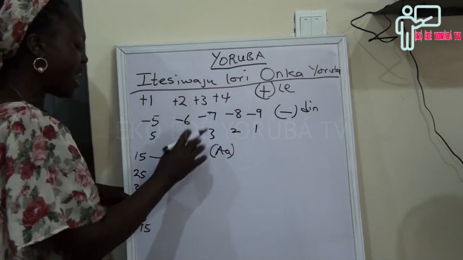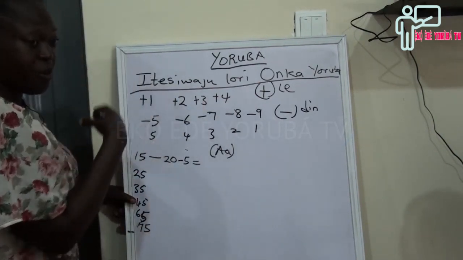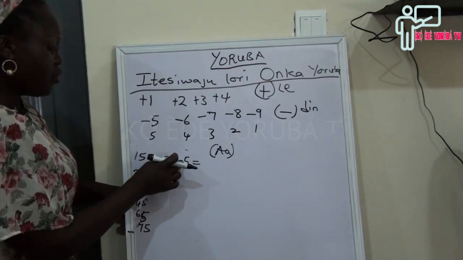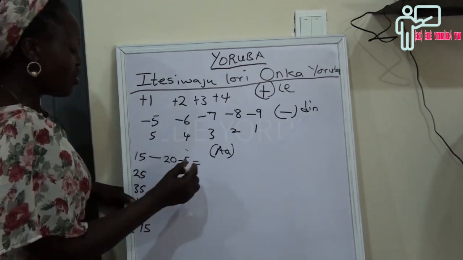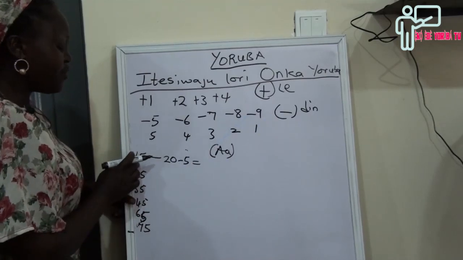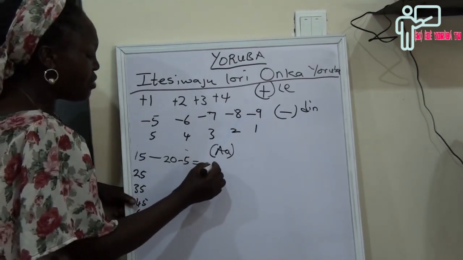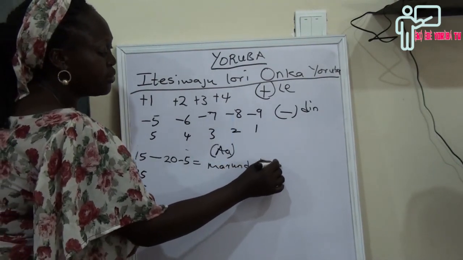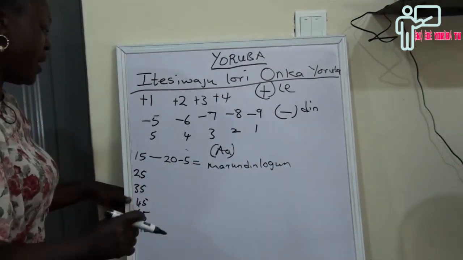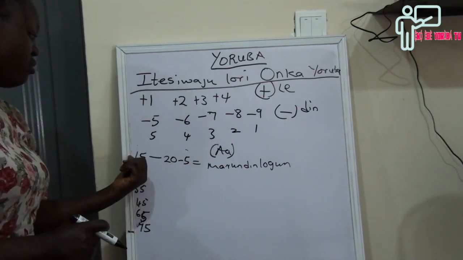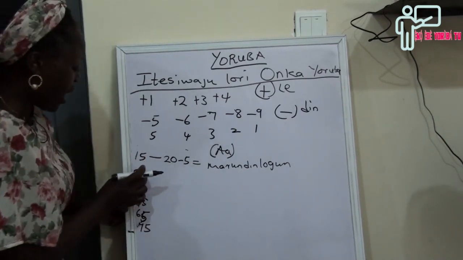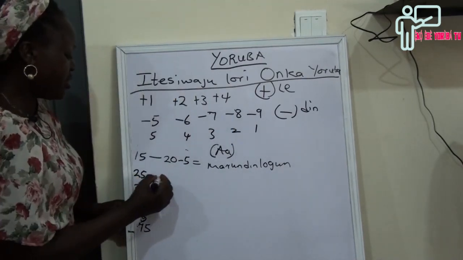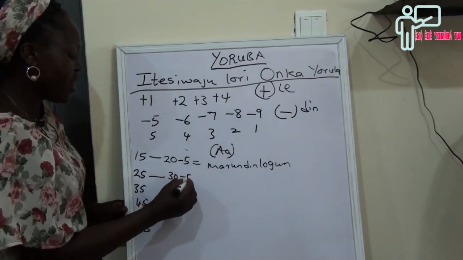I told you that we are counting from the back to the front in Yoruba. You remove 5 from 20, it will give us 15. That 15 we call márùndínlógún. If you remember, márùndínlógún, from the back.